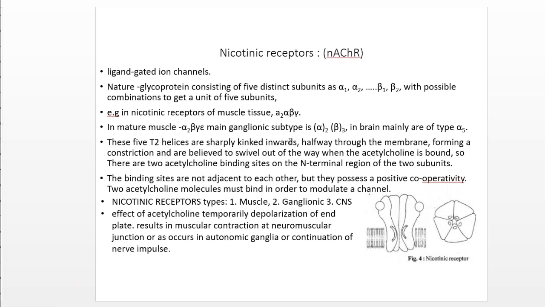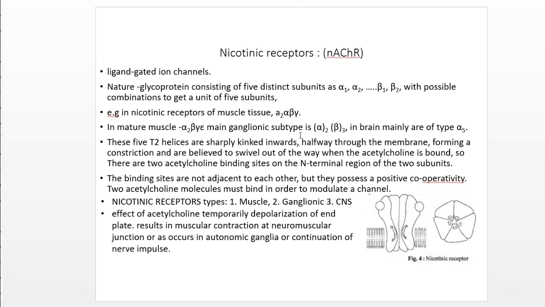These are various combinations related to the receptor types. The main ganglionic subtype is alpha 3, beta 4. The nicotinic receptors found in the brain are generally of type alpha 4. So lots of examples are there.